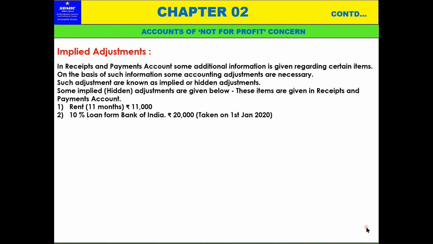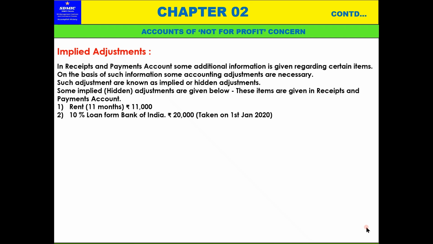The loan is taken on 1st January. From 1st January to 31st March is 3 months, so the 3 months interest entry needs to be passed. Okay, because the interest amount is not given. It is just mentioned that a 10% loan was taken from Bank of India on 1st January. So we have to calculate that 10%.